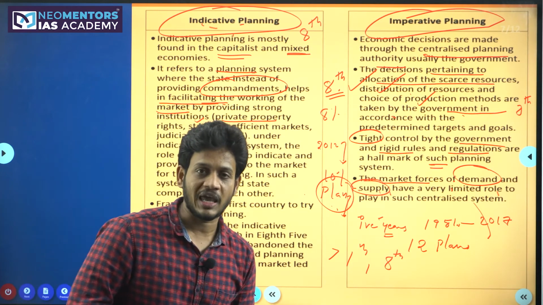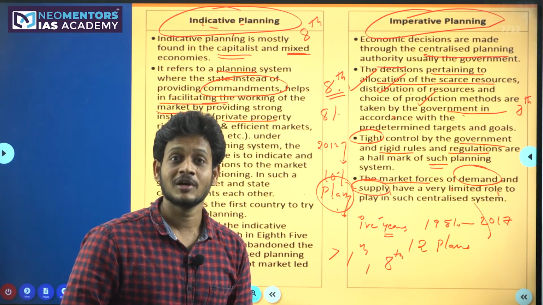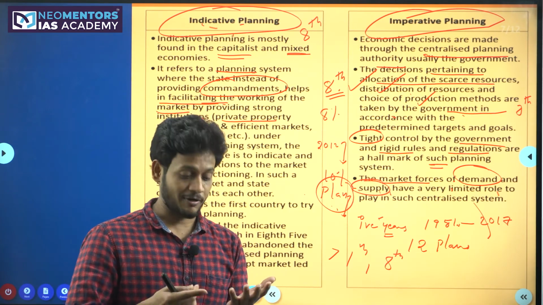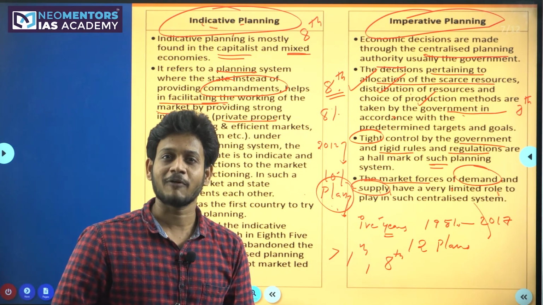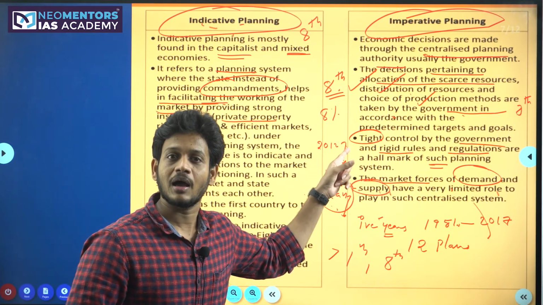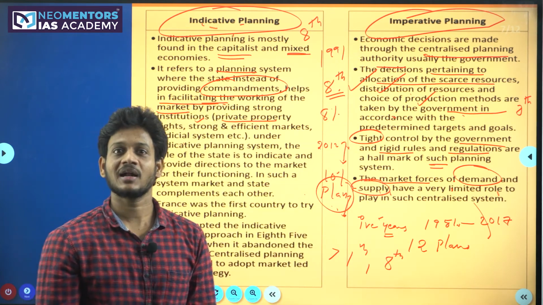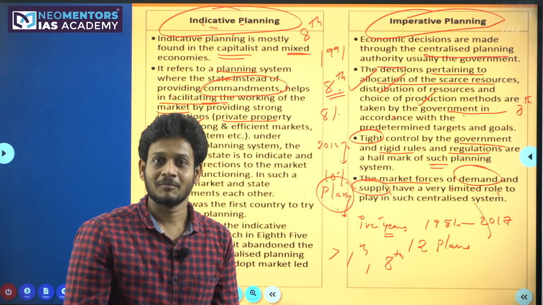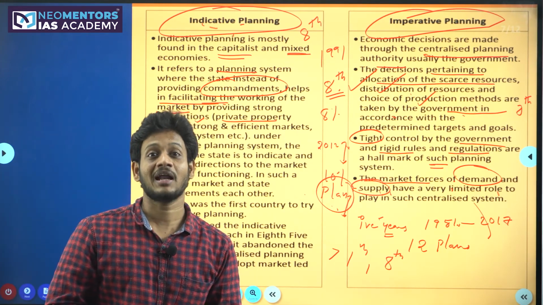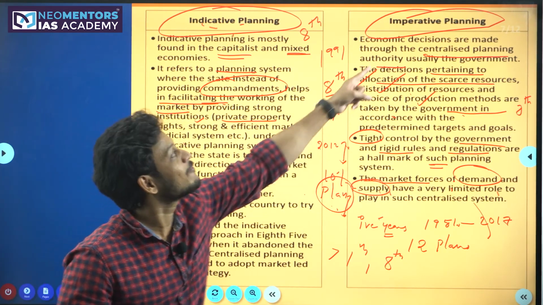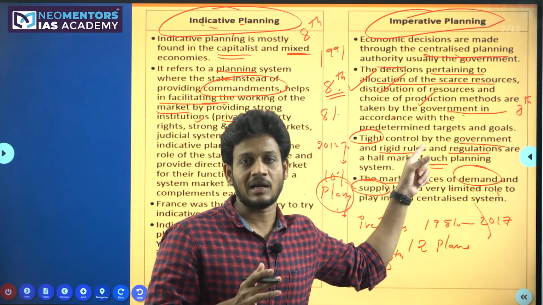Have you ever found KFC or McDonald's before 1990? Only after the LPG reforms did we find Nike shoes, Coca-Cola, McDonald's, KFC, everything, and at what time? After 1991. Before 1990 we knew only BPL TV. But after 1991 we have different types of products available in the market. How? Because before the 1991 reforms we followed imperative planning, which is nothing but a congested mode of planning.